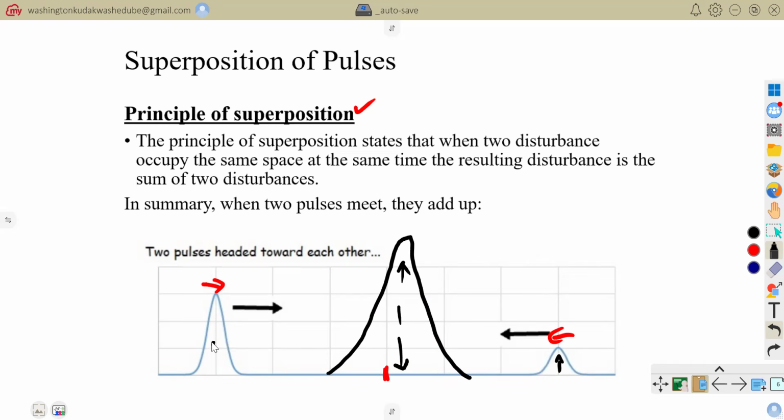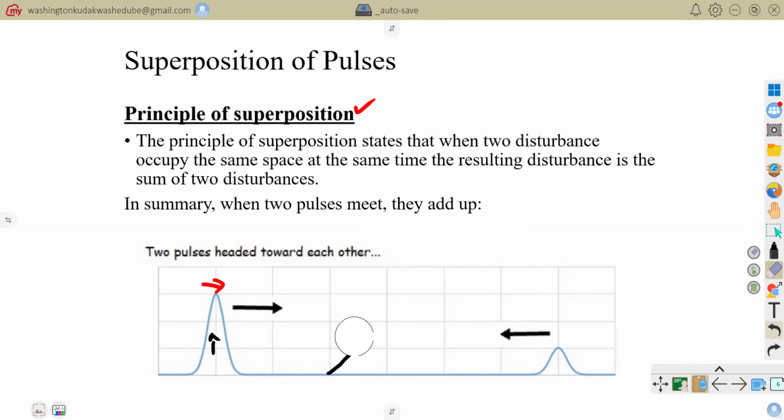That is what the principle of superposition states. In summary, whenever two pulses meet, they add up. Now we need to define constructive interference and destructive interference.